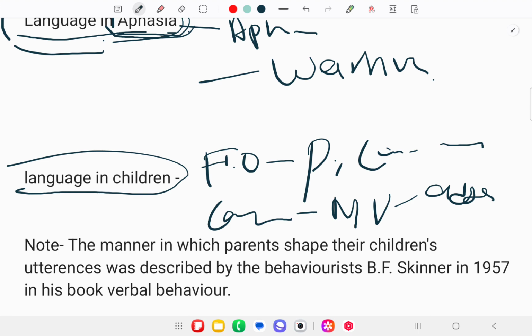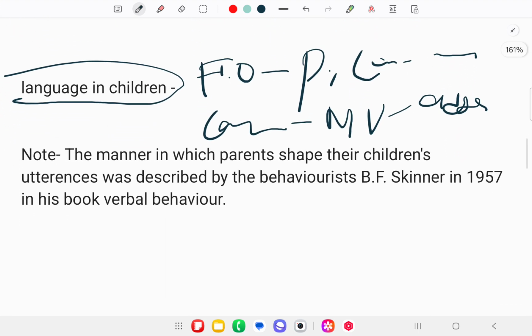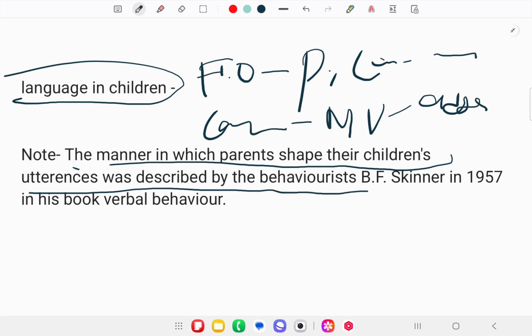So children have some pragmatic rules in their mind that guide their choice of the words. Next, one important thing is that the manner in which parents shape their children's utterances was described by the behaviorist B.F. Skinner in 1957 in his book Verbal Behavior. Verbal Behavior is a very important and very interesting book of psycholinguistics.